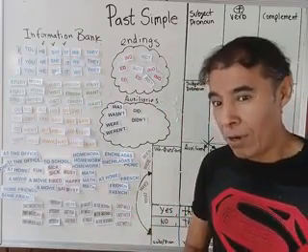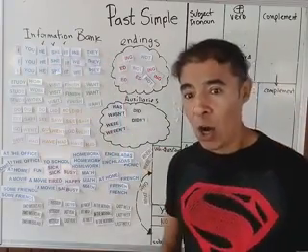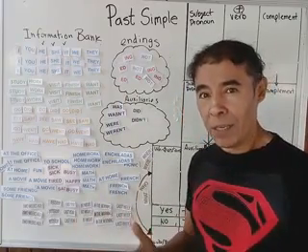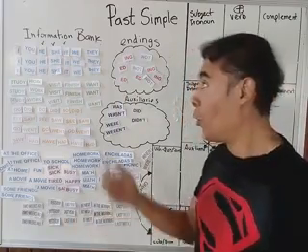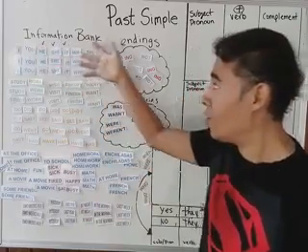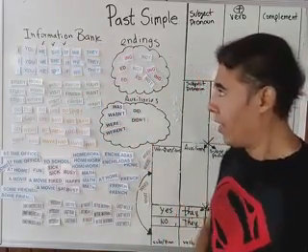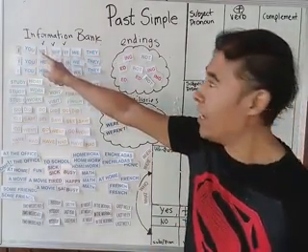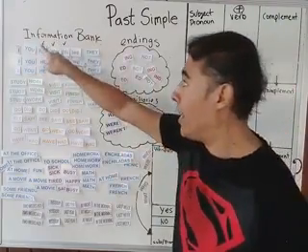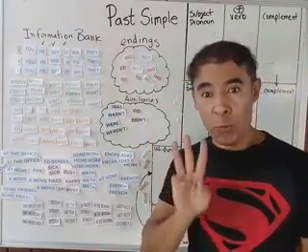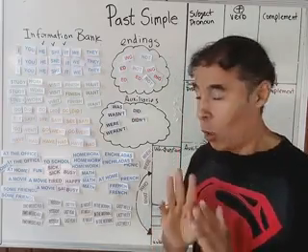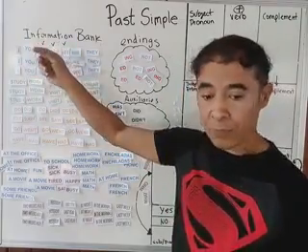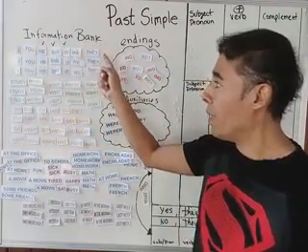Do you remember what pronouns are called third persons? Can you tell me what are the third persons in this structure? Yes, I hear that you are saying he, she, and it. Remember, he, she, and it are the third persons. Remember that always. We have the singulars, and we have the plurals.